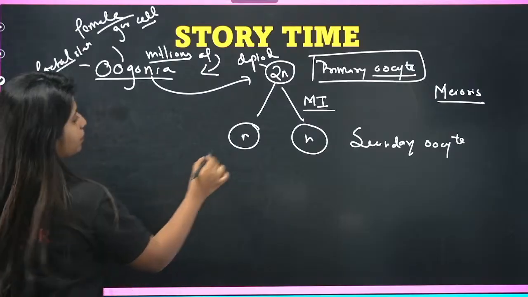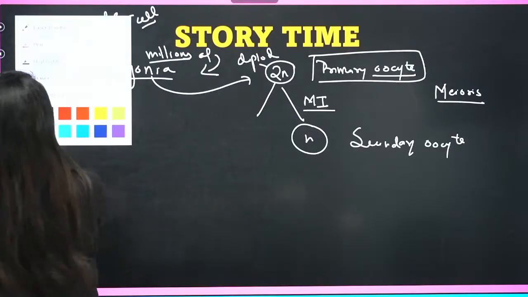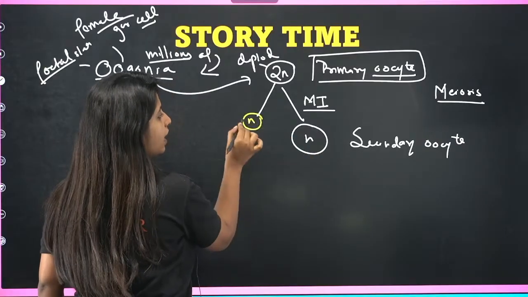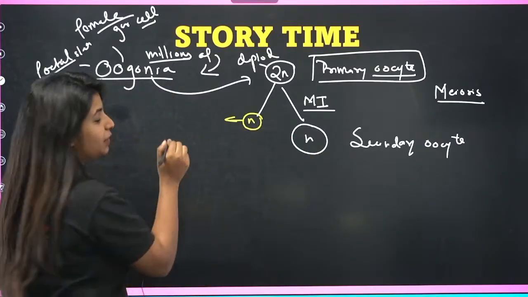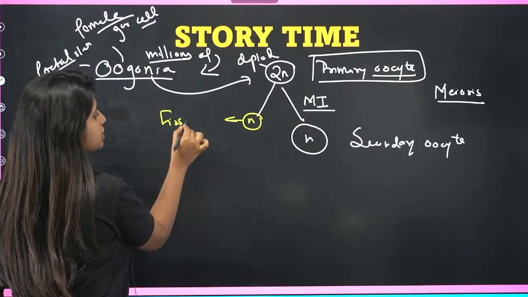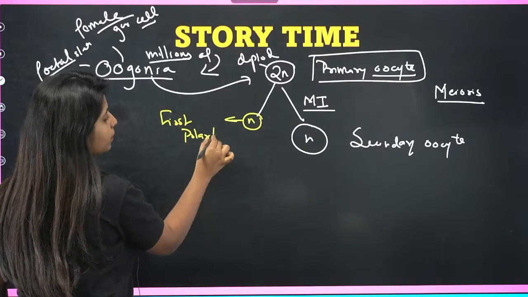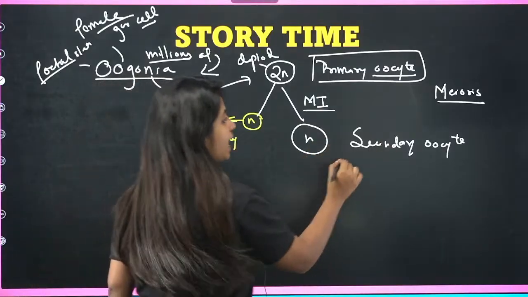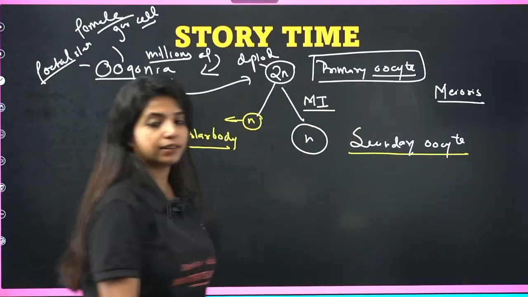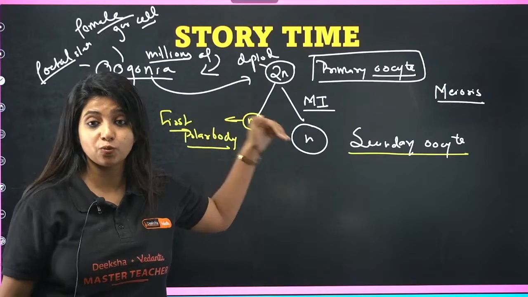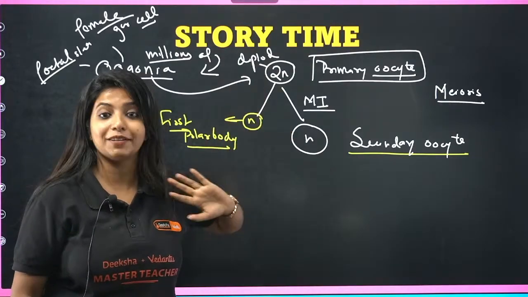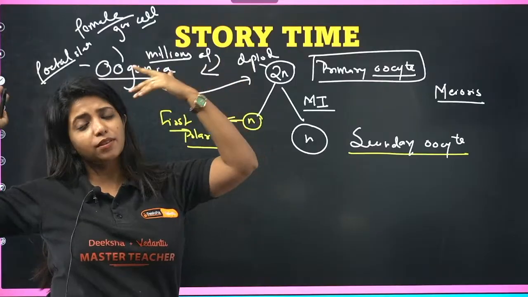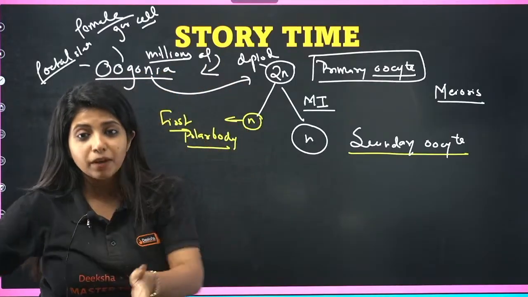But one more thing happens: this division is going to be an unequal division. So one cell is going to be a normal cell. The other one is a small cell. You call it the first polar body. And you call this the secondary oocyte, after the end of meiosis 1. There both of them were equal. Here that is not the case. That is the difference. First difference: there it happened at puberty. Here it is happening in the fetal stage only, when the babies are there in the mother's womb itself.